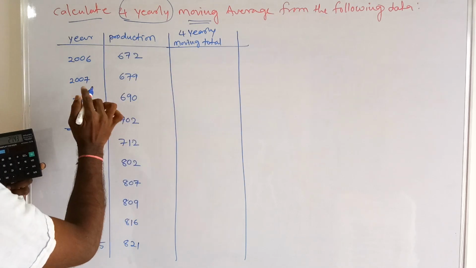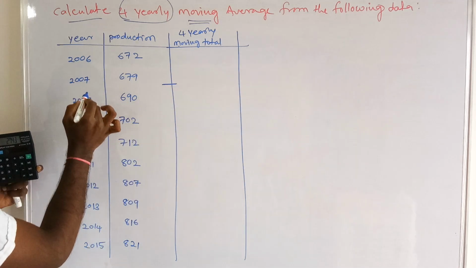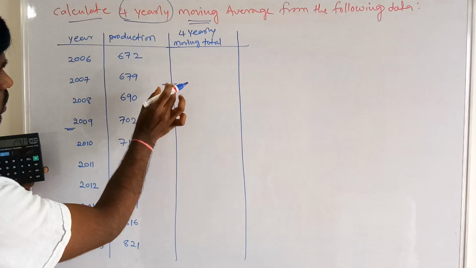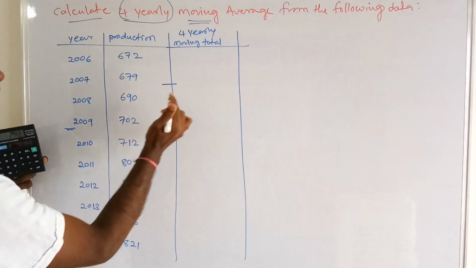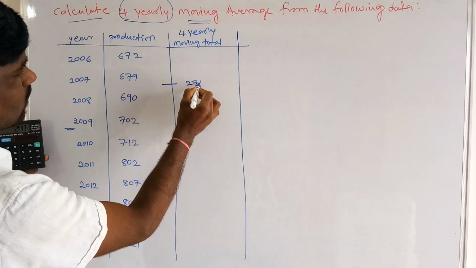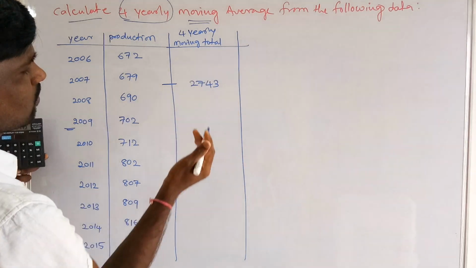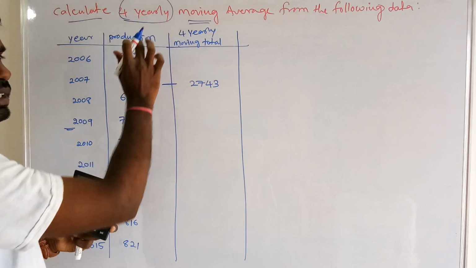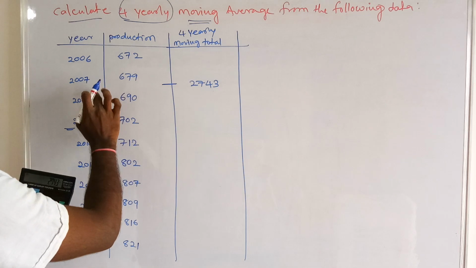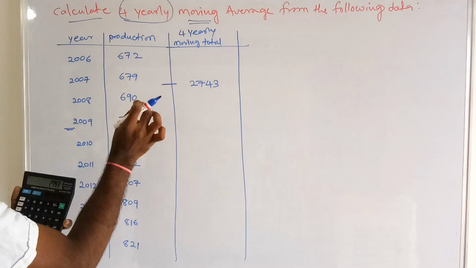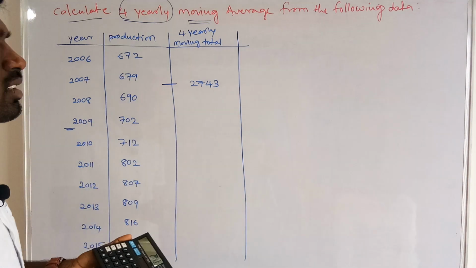Then where do we have to show it? For these 4 years, this is the mid value, the value between 2007 and 2008. So we have to show this total value 2743 in between 2007 and 8. If it is an odd number of years, we have to show this value against a particular year. But here it is mid between these 2 years. So that is why this is called a centered average, and we have to calculate the center.